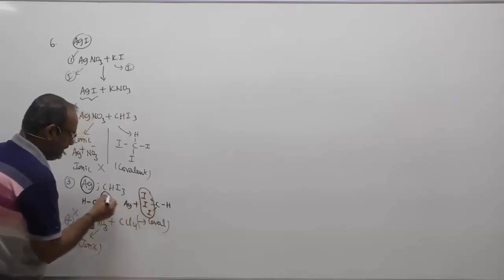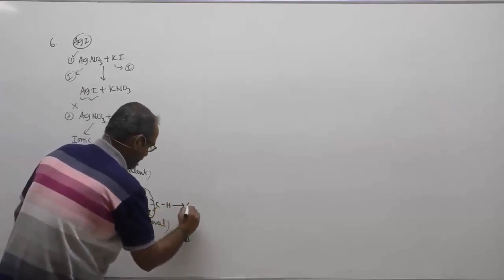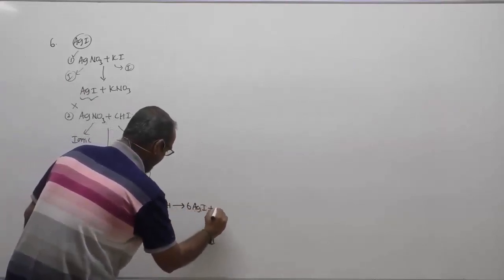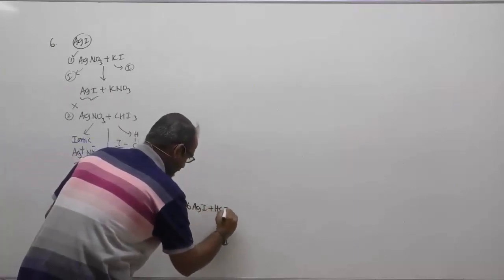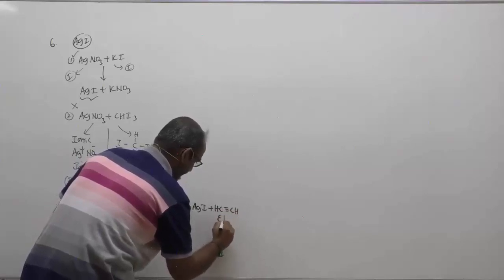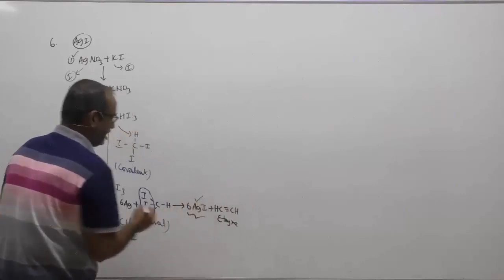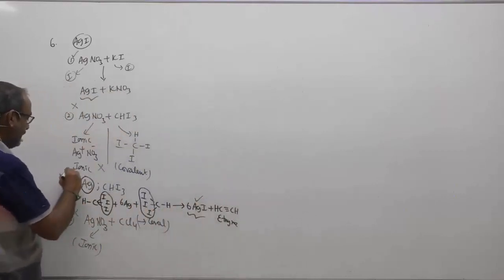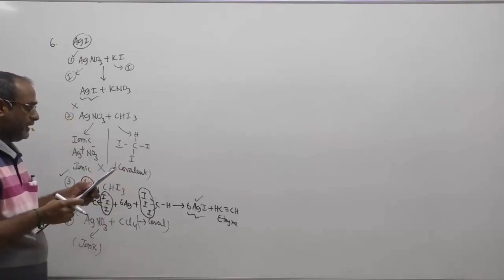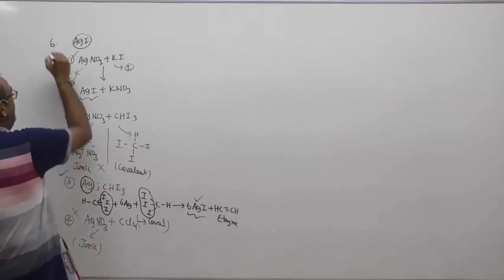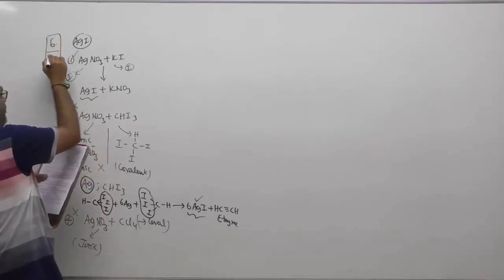The C2H3 plus 6 Ag will react to form 6 AgI, and you have CH triple bond CH, that is ethyne, getting formed. We are not worried about that, children. We have got the formation of AgI, that is very important. Therefore, 3 also forms AgI. Hence, the reactions that can form AgI are 1 and 3, and the correct option for question number 6 will be option B.